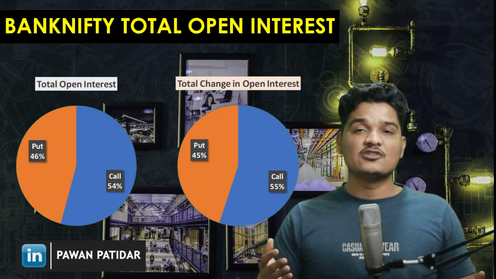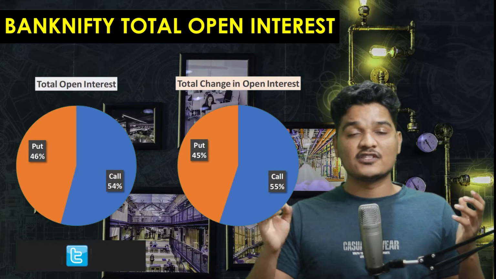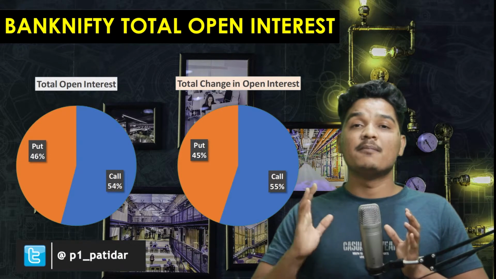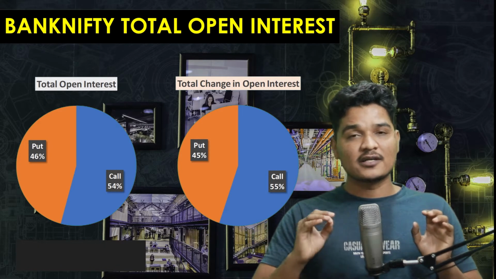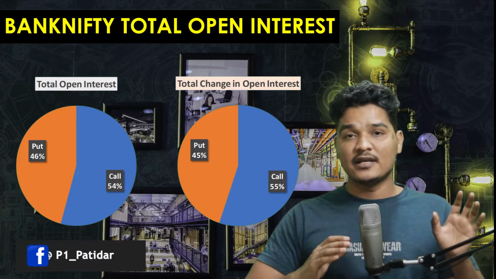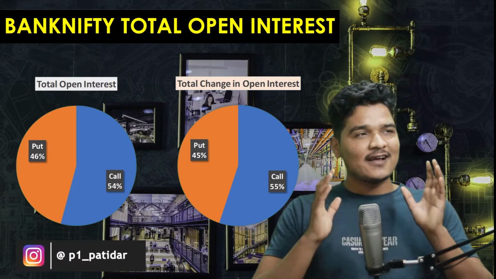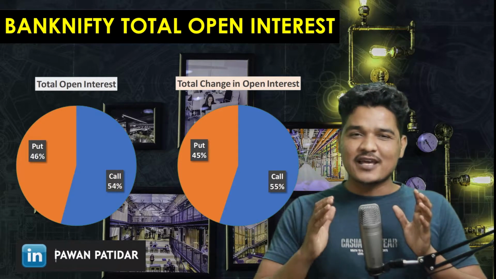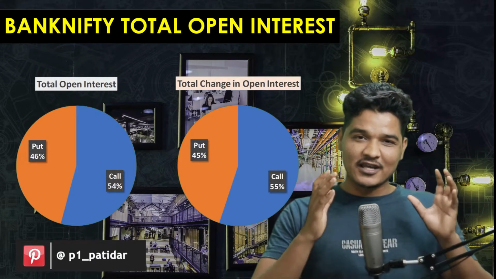Now let's see the change in open interest of Banknifty. If you see here, then more call has been sold, which is 55%. So 55% bearishness was in the market. It is indicating that today the market has gone down, and it is also indicating that in the next trading session as well the market is going to go down. But there is good news after this analysis, so stay tuned and watch this complete video, because I'll be giving you one good news about FIIs and DIIs.